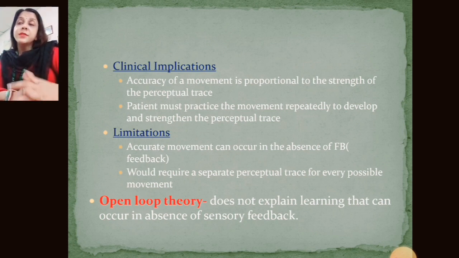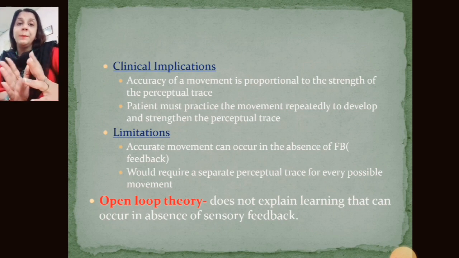The second implication is that the patient must practice the movement repeatedly to develop and strengthen the perceptual trace, because practice, experience and repetition of the task are very important to become a master in that particular task.